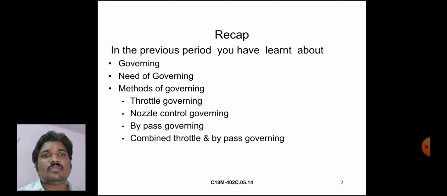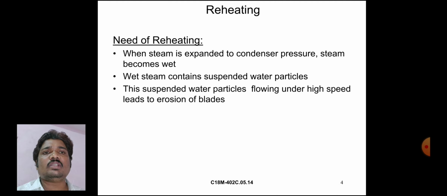These suspended water particles flowing under high speed lead to erosion of the turbine blades.